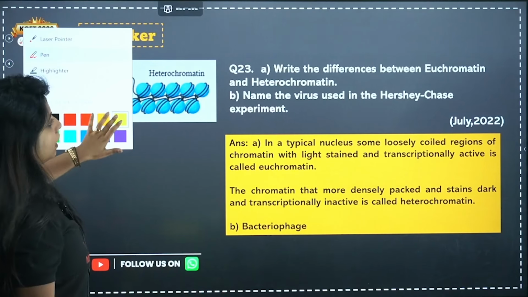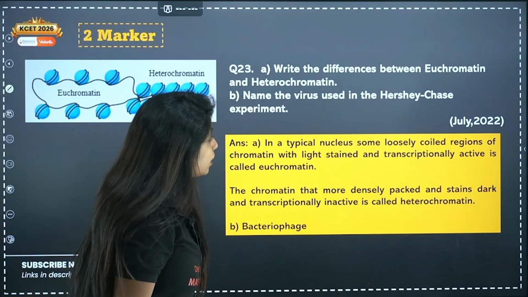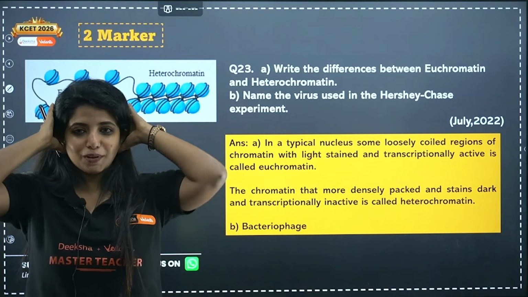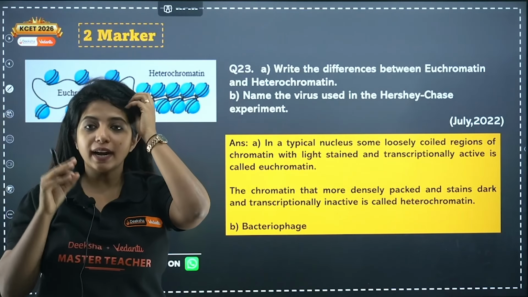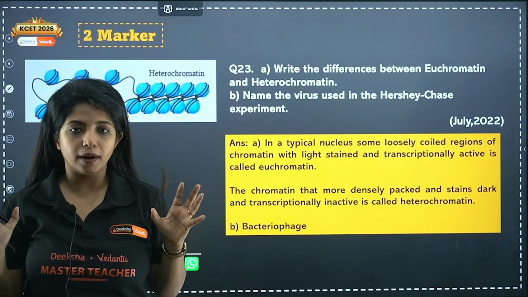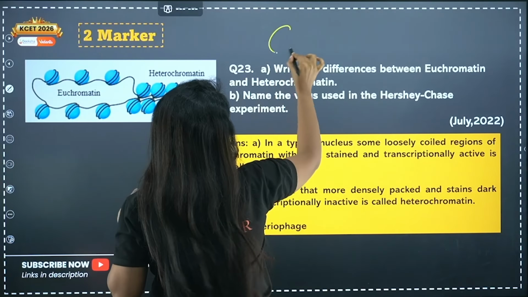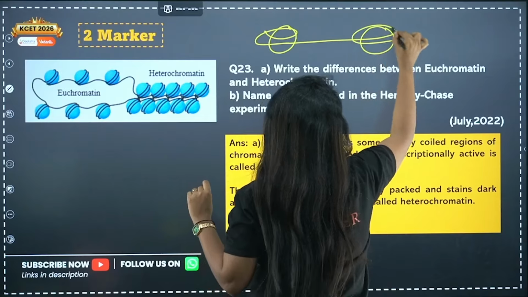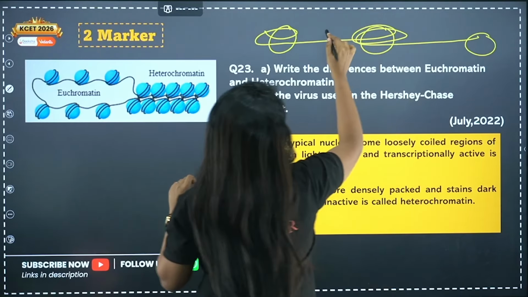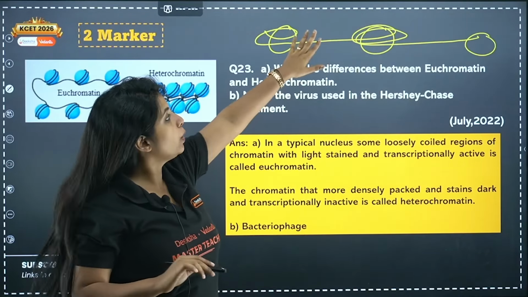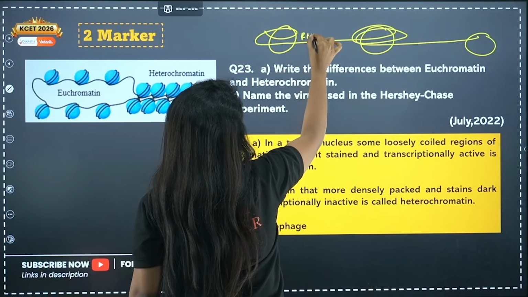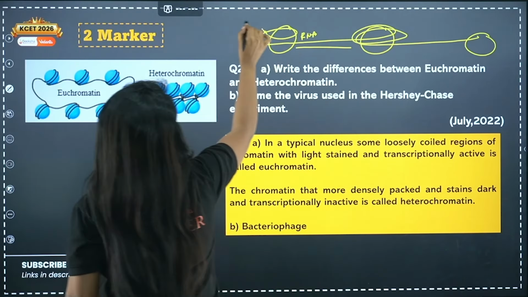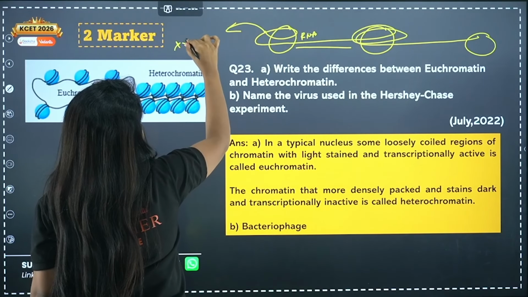Now, write the difference between euchromatin and heterochromatin. Name the virus used in Hershey and Chase experiment. Two different questions. So, write the difference between euchromatin and heterochromatin. My dear children, I told you there are nucleosomes. Suppose they are far away from each other. This is a DNA, right? You have area for the RNA polymerase to come, bind and do the process of transcription.